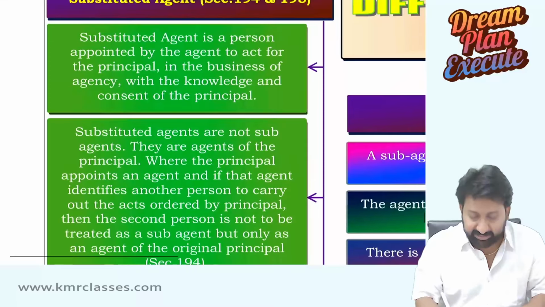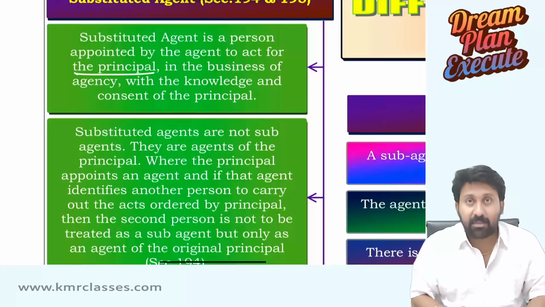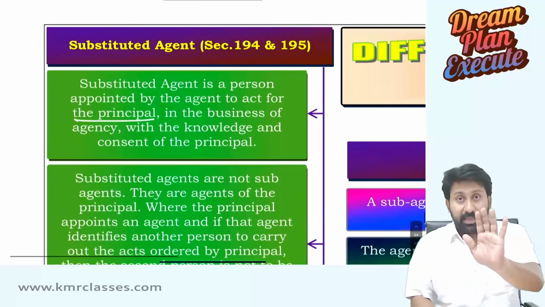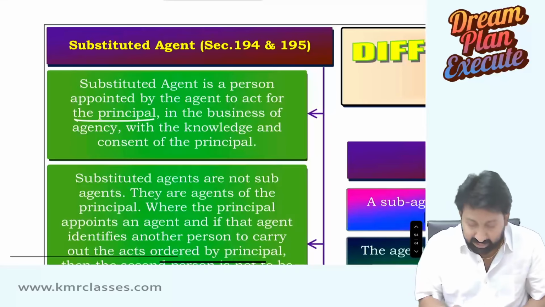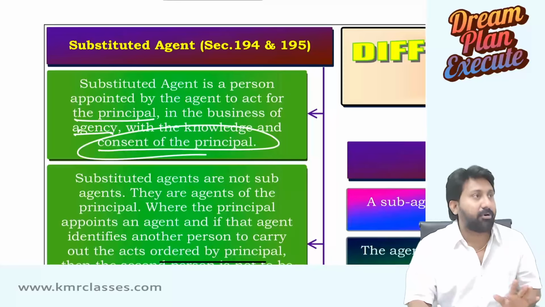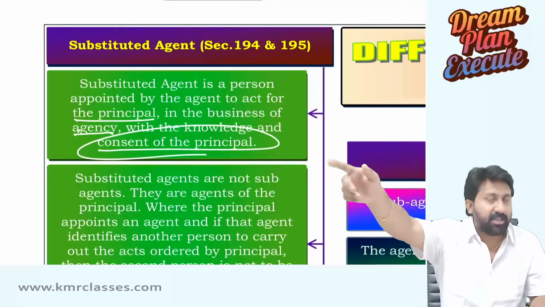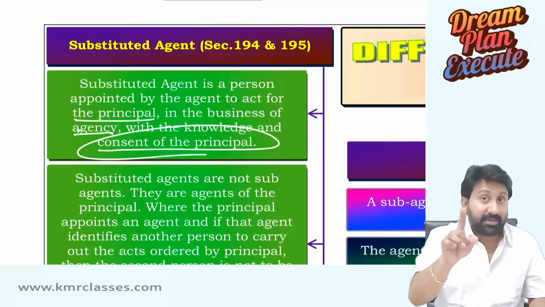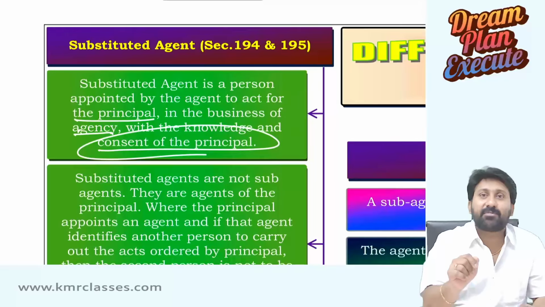A substituted agent is appointed by the agent to act for the principal. Sir, you said principal will appoint. Agent will appoint with the permission of principal, in the business of agency, with the knowledge and consent of principal. That's what I wanted to tell. But technically, principal will tell the agent, appoint a substituted agent. Then agent will appoint. But remember, a sub-agent is responsible to the agent, but a substituted agent is responsible to the principal.